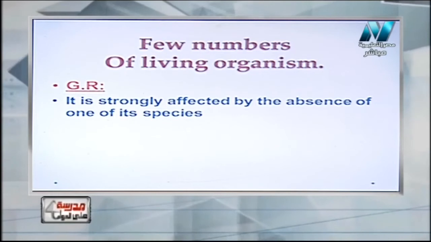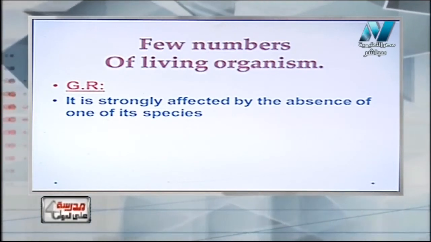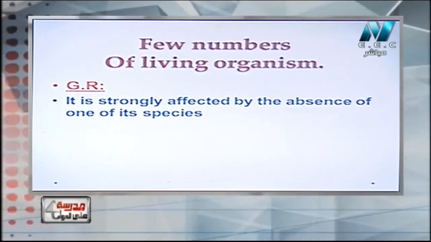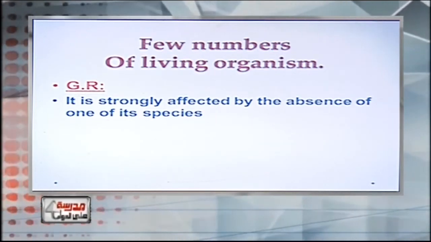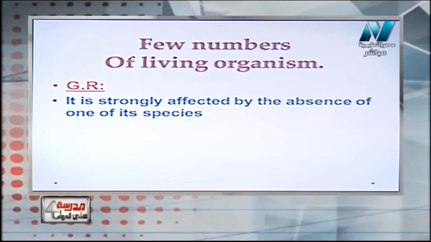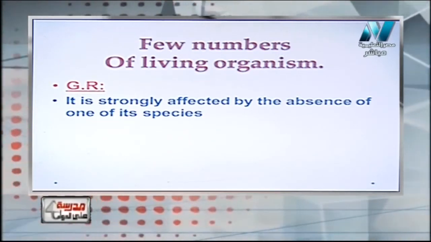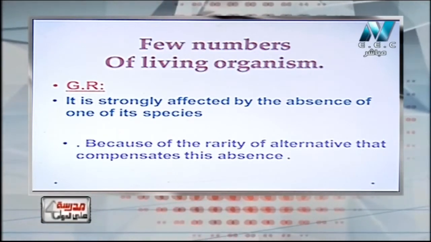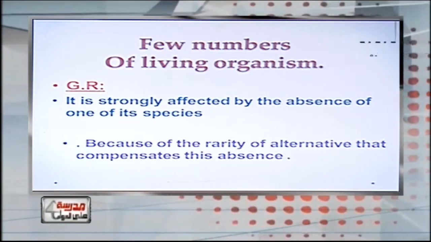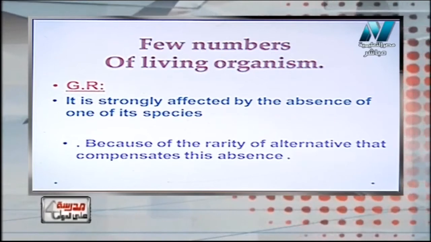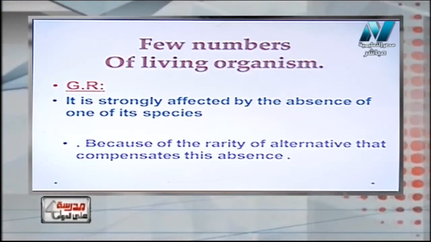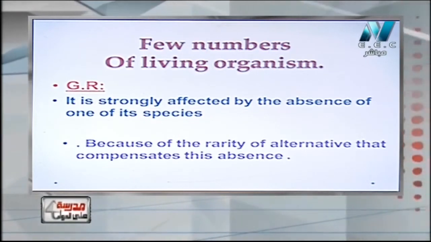Now we are going to answer this give reason. In the simple ecosystem, it is strongly affected by the absence of one of its species. Why is it strongly affected? Because of the rarity of alternatives. There is no other living organism to feed on that compensates for this absence. So it will also affect the whole food chain.